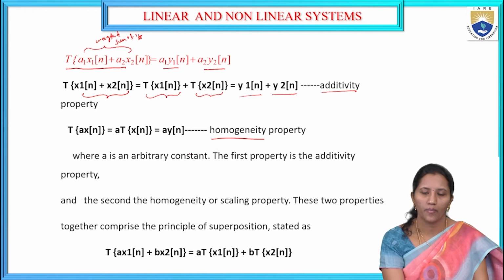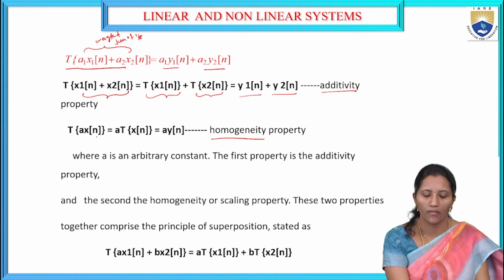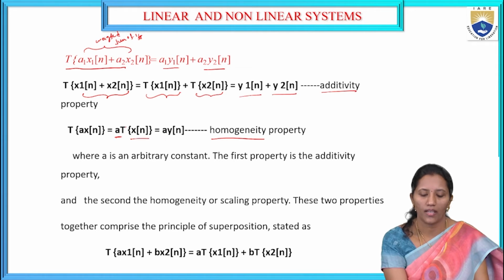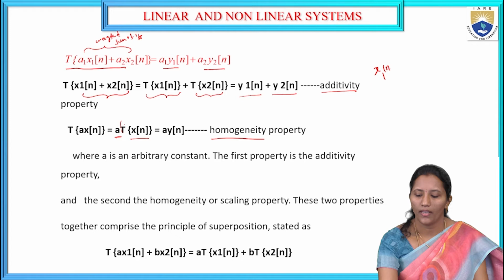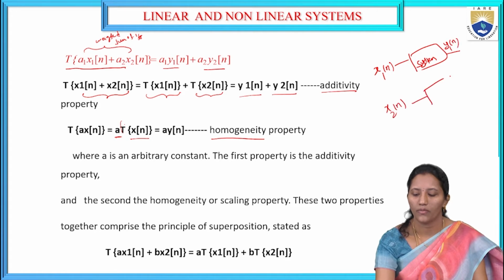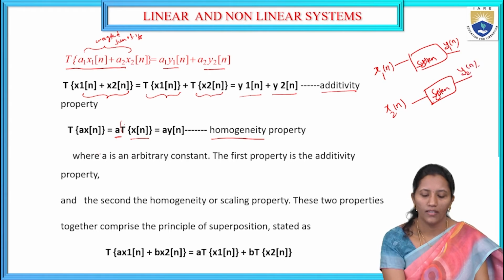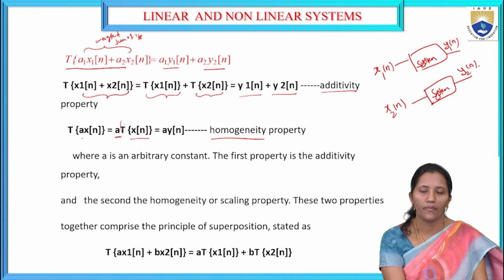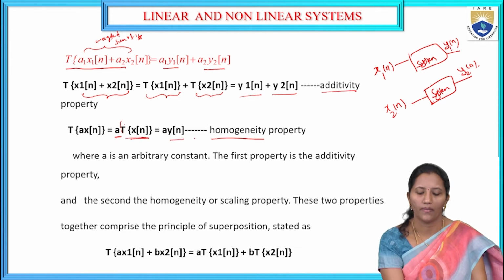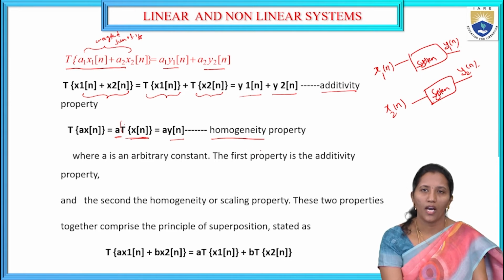Homogeneity properties are scaling properties: transform of a x1 of n is equal to a into transform of x1 of n, where a is the scaling factor. So x1 of n is given to one system and we get the response y1 of n, and x2 of n is another input signal given to the system and we get the response y2 of n. Here, the scaling property is transform of a x of n equals a into transform of x of n. Transform of x of n is y of n, the output response, so it is a y of n. That is the homogeneity property, where a is an arbitrary constant.